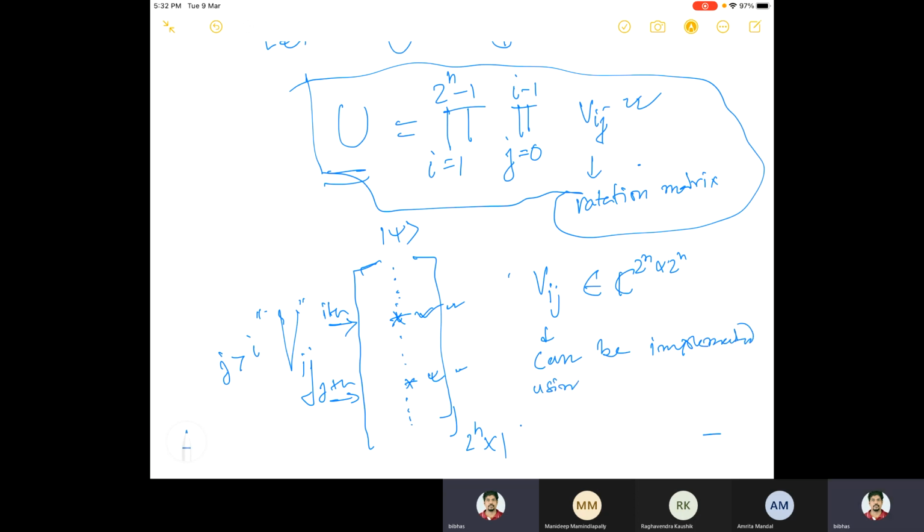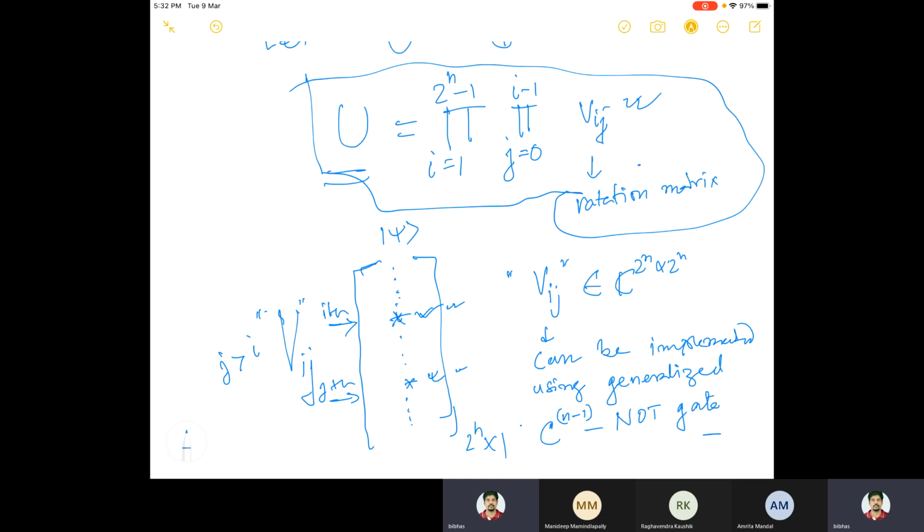I'll tell you what the meaning of generalized is. Here the k will actually be n minus 1. So there are n minus 1 controls and then a NOT gate. This V_ij can always be implemented like this.